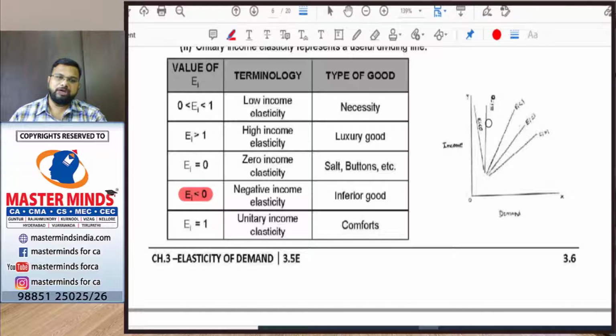So if the relationship is negative between income and demand, the demand curve will be downward sloping. And in case of a positive relationship, the demand curve will be upward sloping. And when the income elasticity is equal to 0, it will be parallel to the y-axis, because even though income changes, the demand for the commodity does not change. So this is all about income elasticity of demand.